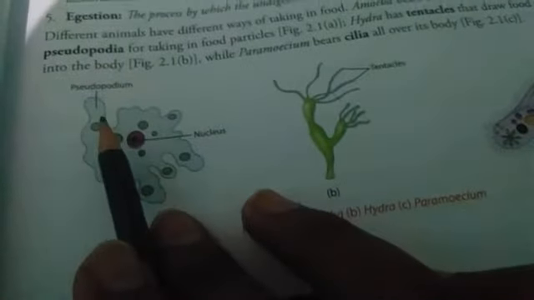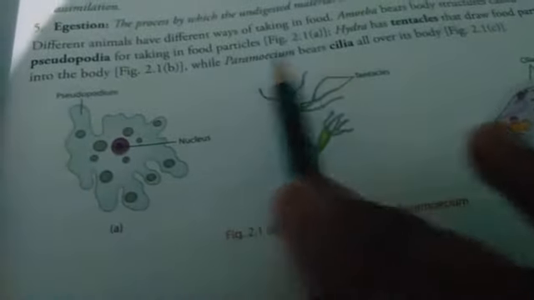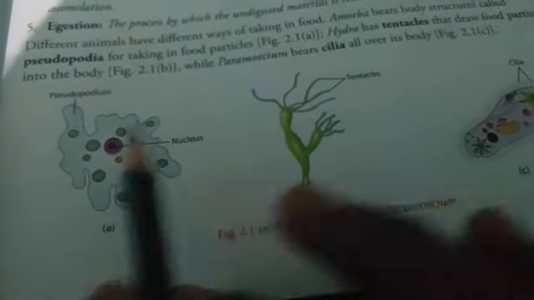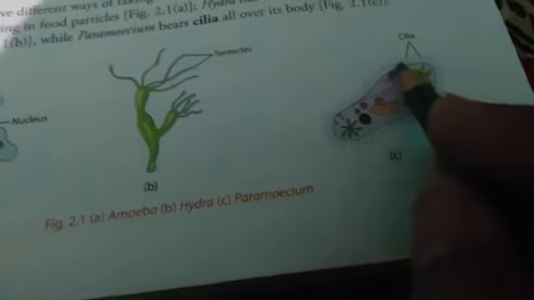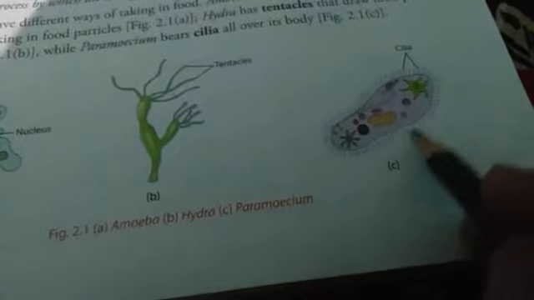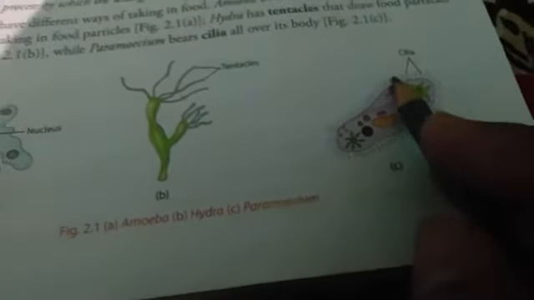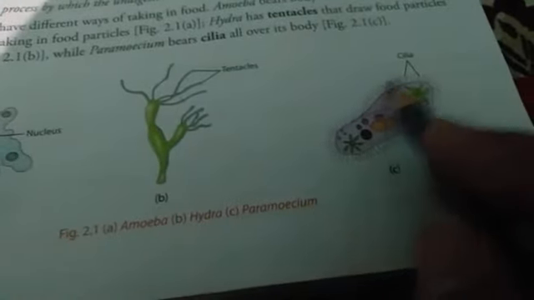Now next, this is the amoeba. Amoeba uses pseudopodia. This finger-like structure is called a pseudopodia, which is used by the amoeba for taking in the food. Next, paramecium. Paramecium bears this hair-like structure, which is called cilia, and uses it for taking in the food.